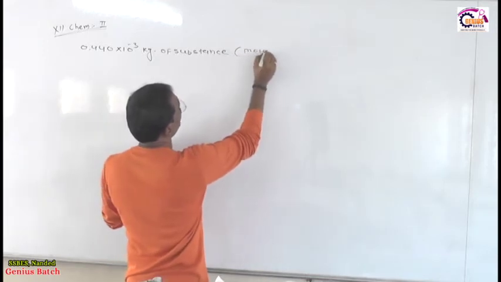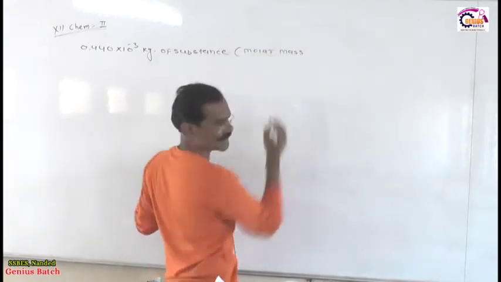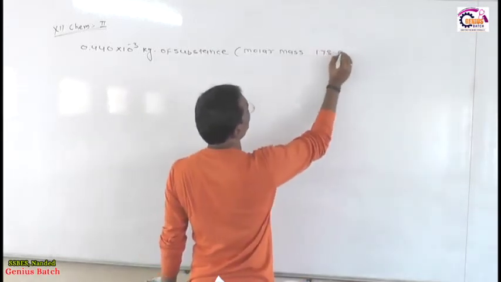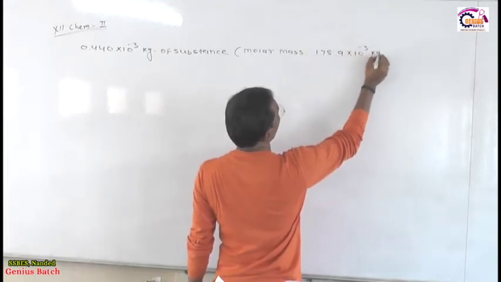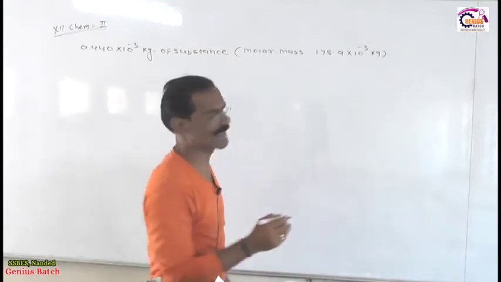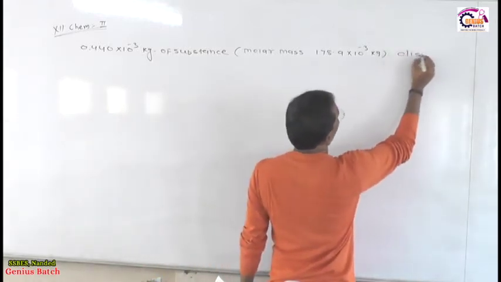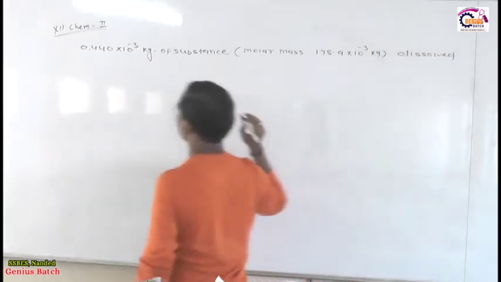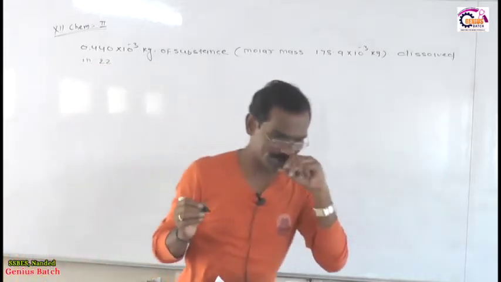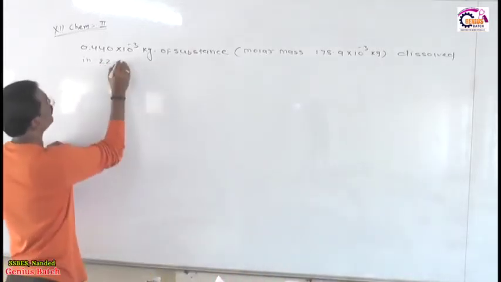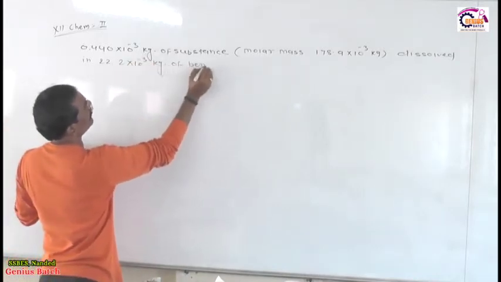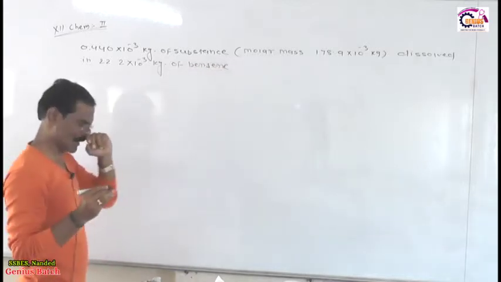They are given the molar mass, that is 178.9 into 10 raised to minus 3 kilogram per mole. Dissolved in 22.2 into 10 raised to minus 3 kilogram of benzene.